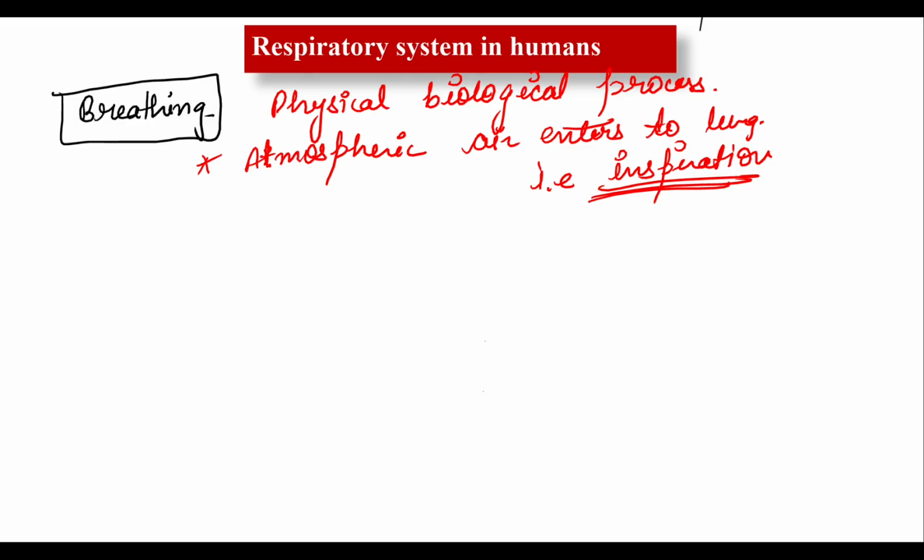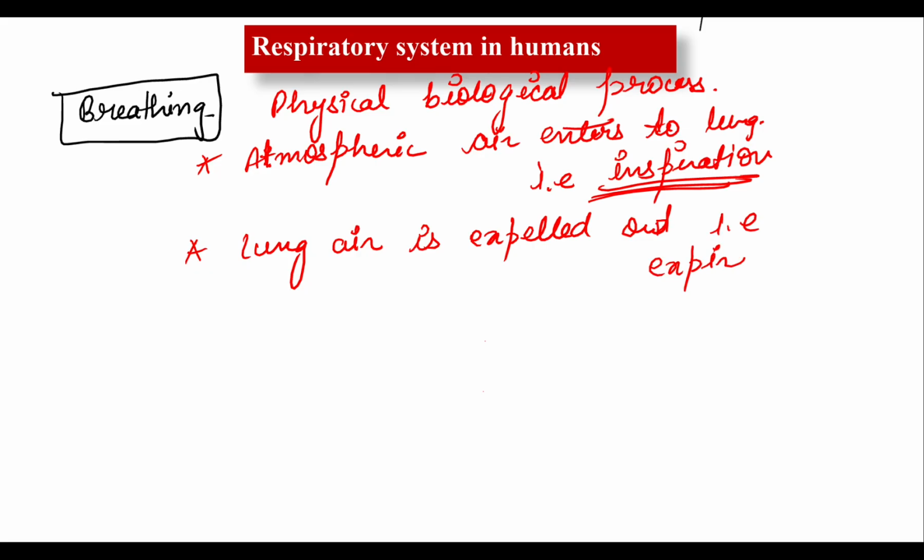While pulmonary air, I mean lung air, in scientific language you have to write pulmonary air, is expelled out into the environment. That is known as expiration, or you also call it outflow of air. Foul air is expelled out from your body.